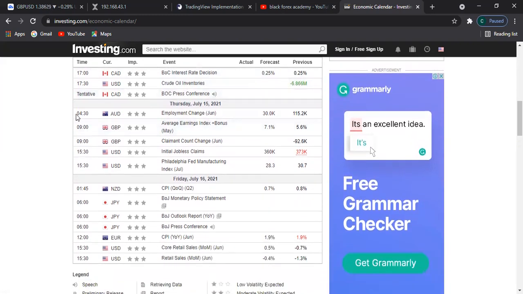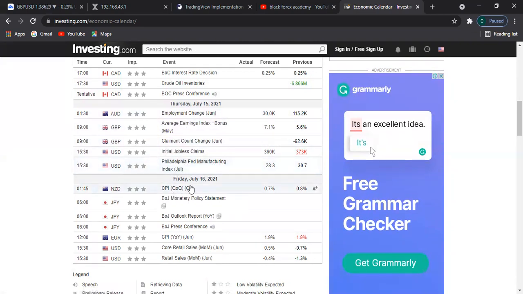On Thursday, we have the Aussie dollar having an employment change. So this is another strong event. All these are average news, although they have 3 stars. Their impact is about 10 to 15 pips in the market.